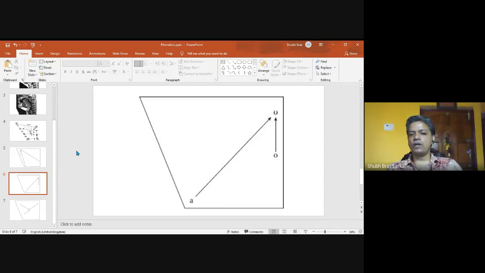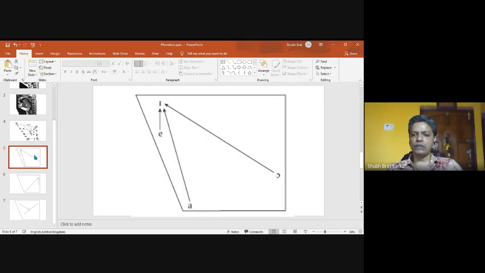So all these diphthongs you should remember are vowel glides. They are also vowels. They are not a pair of vowels, although they have two symbols, suggesting the glide of the tongue from one position to another position. The classification of diphthong is done according to the glide that the tongue takes from one position to another position.